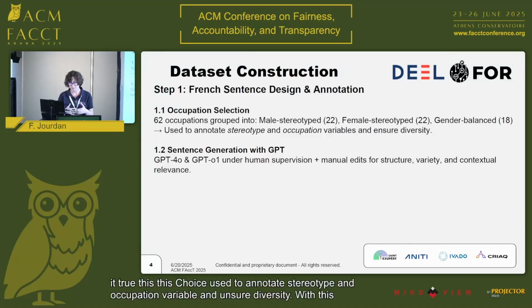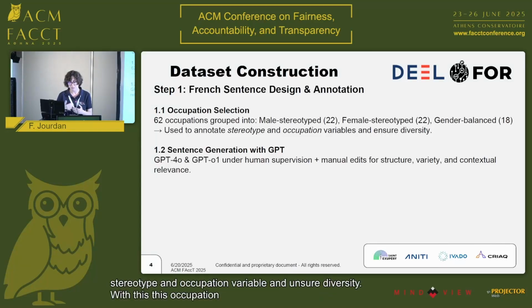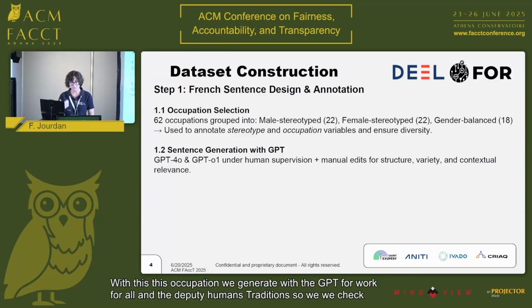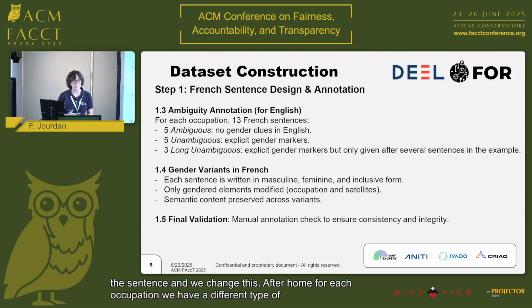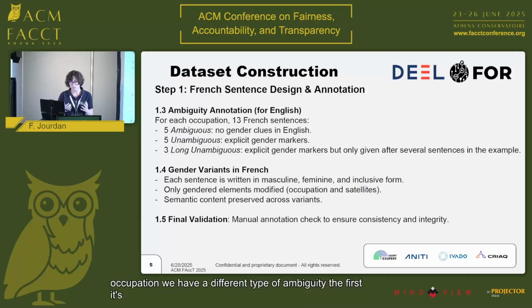With these occupations, we generate the sentences with GPT-4o and GPT-o1 under human supervision. We manually edit for structure, variety, and contextual relevance. So we check all sentences and change them. After, for each occupation, we have different types of ambiguity. The first is that we have 5 ambiguous sentences, so we don't have gender clues in English.